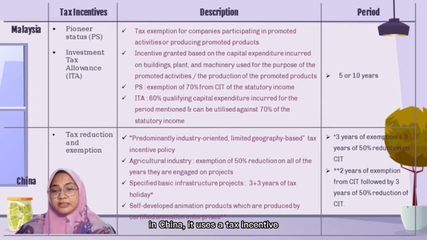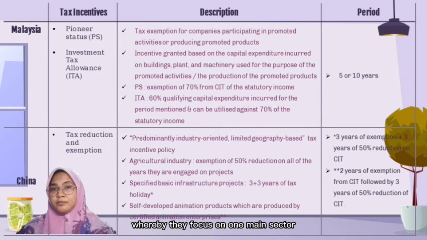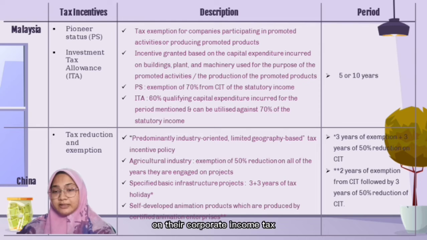China uses tax incentive policies that are predominantly industry-oriented and limited geography-based, whereby they focus on one main sector rather than all of them together. For the agricultural industry, there will be a 50% reduction for all the years they are engaged in the projects. For specified basic infrastructure projects, there would be a 3 plus 3 years tax holiday, which is 3 years of exemption and 3 years of 50% reduction on the corporate income tax.